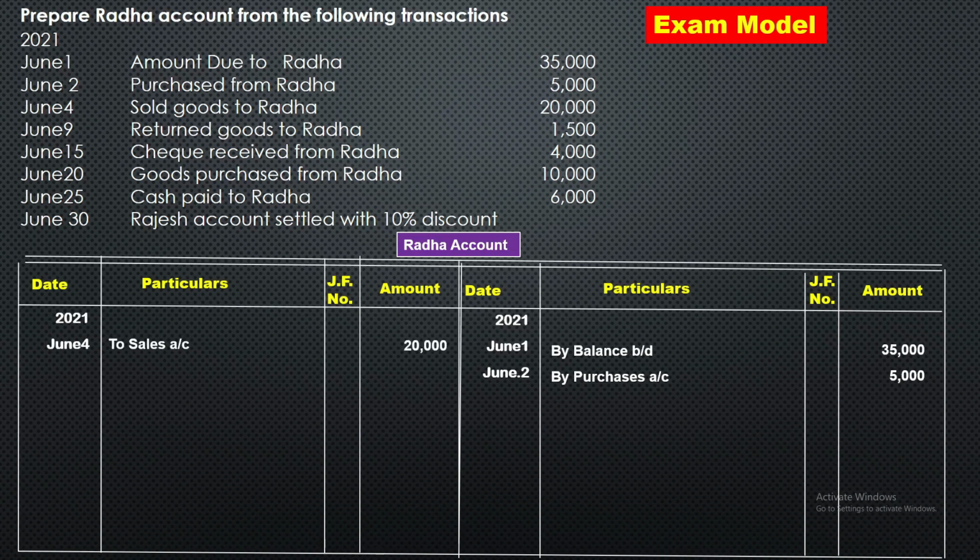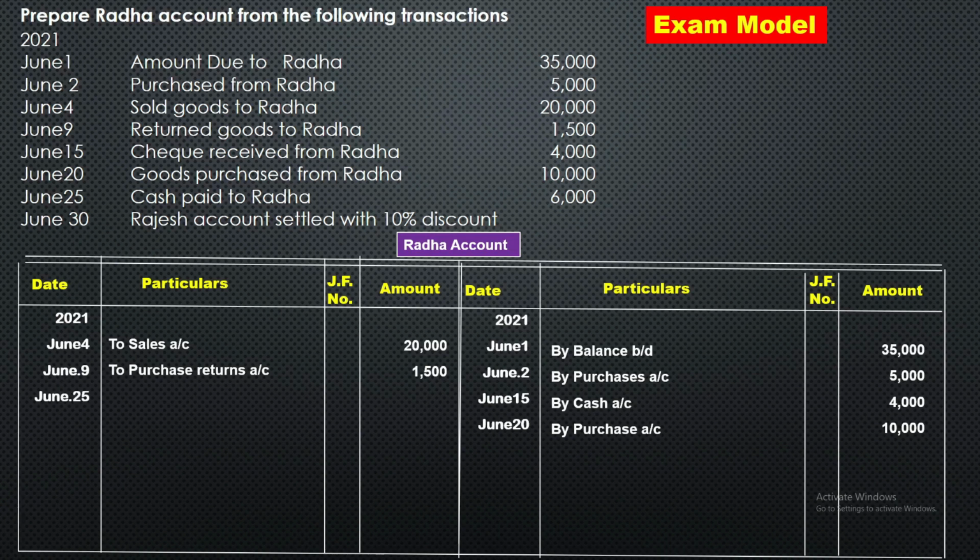Okay, then June 9th, returned goods to Radha. So Radha is receiving. So debit side June 9th to purchase returns, amount is 1,500. Then June 15th, check received from Radha means here Radha is giving. So credit side June 15th by cash or bank, you can write, amount is here 4,000. Then June 20, goods purchased from Radha. So Radha is giving. So credit side June 20 by purchases, amount is 10,000. Then cash paid to Radha. Radha is receiving. So debit side June 25th to cash, amount is 6,000 rupees.